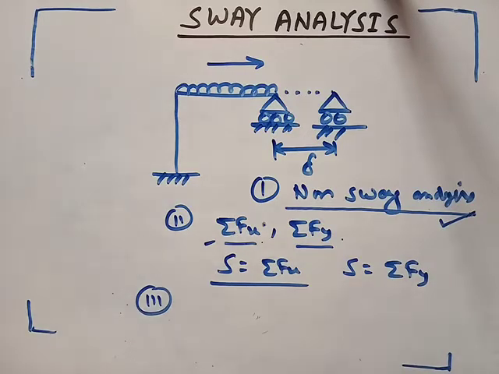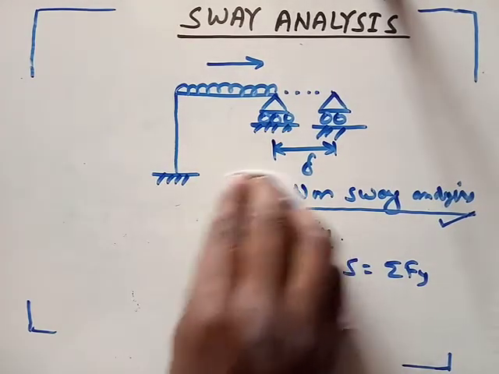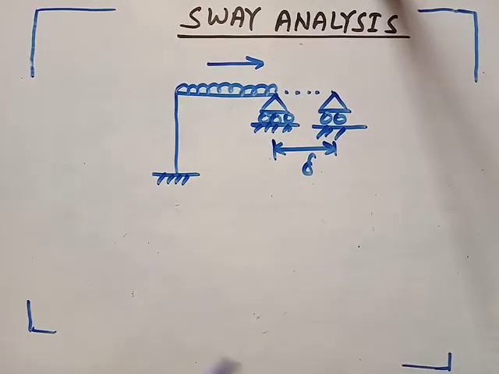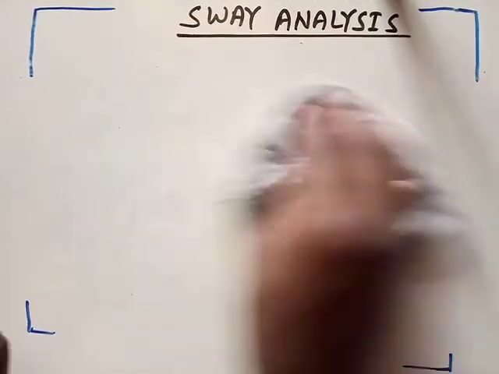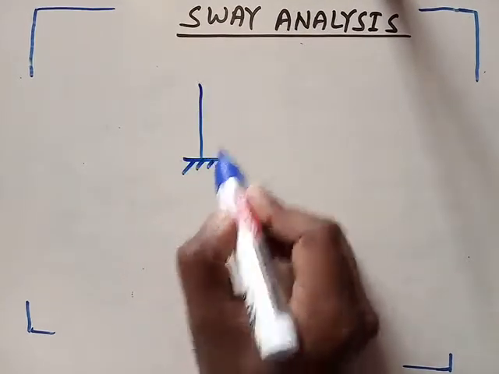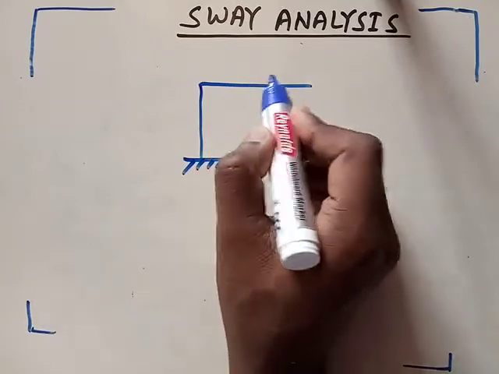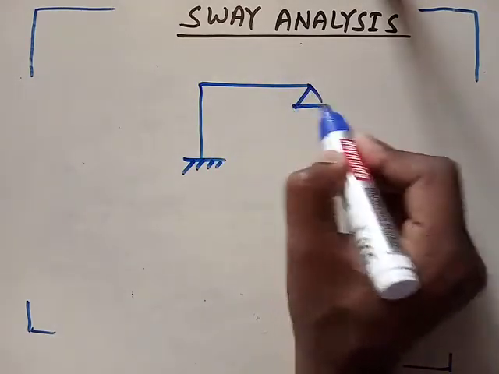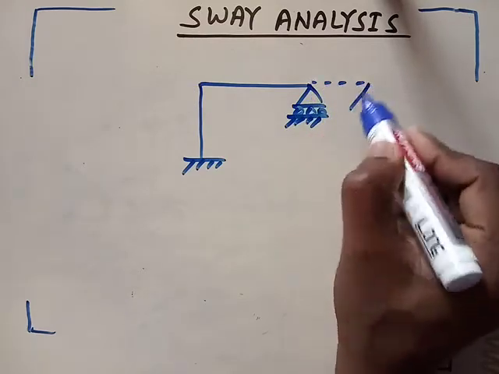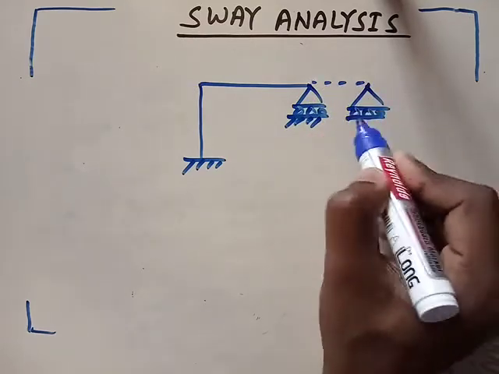Suppose here I am removing these. I'm showing you the third step. So what will you do? You will remove all the loading. So this loading will be removed, and we have to consider this sway force only.